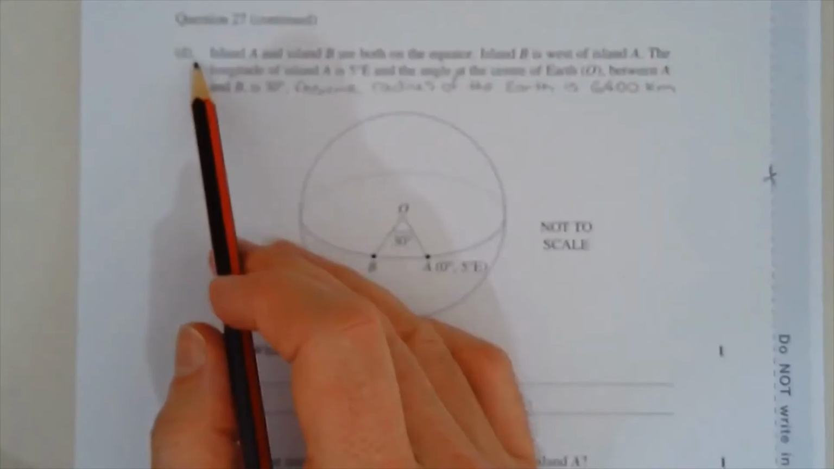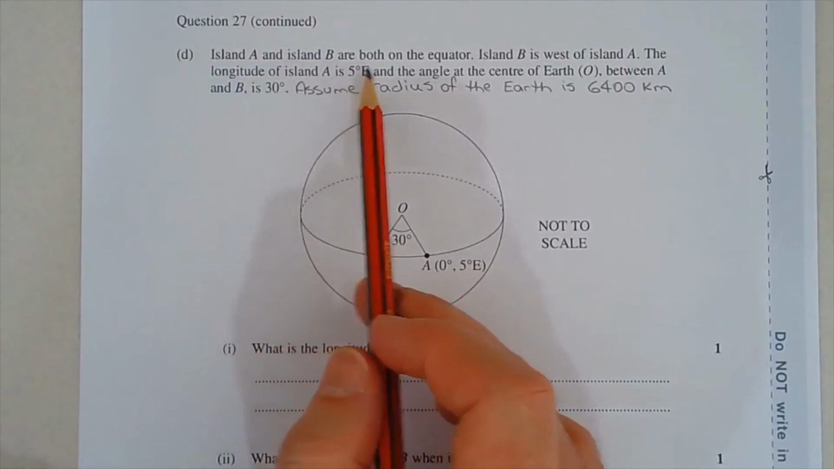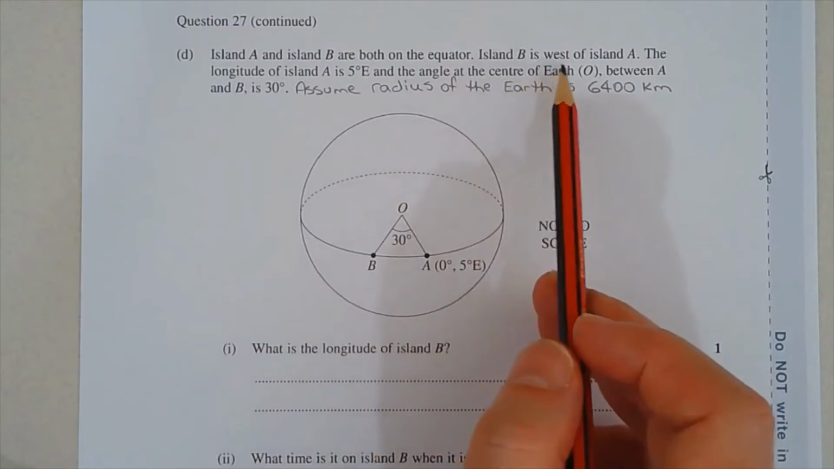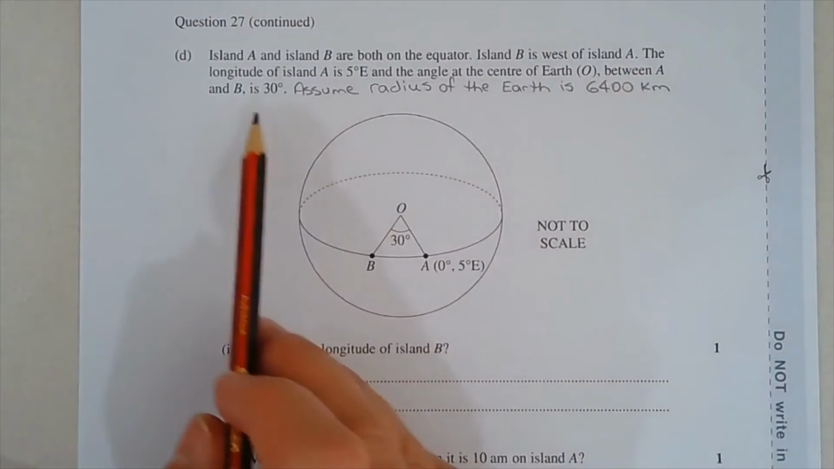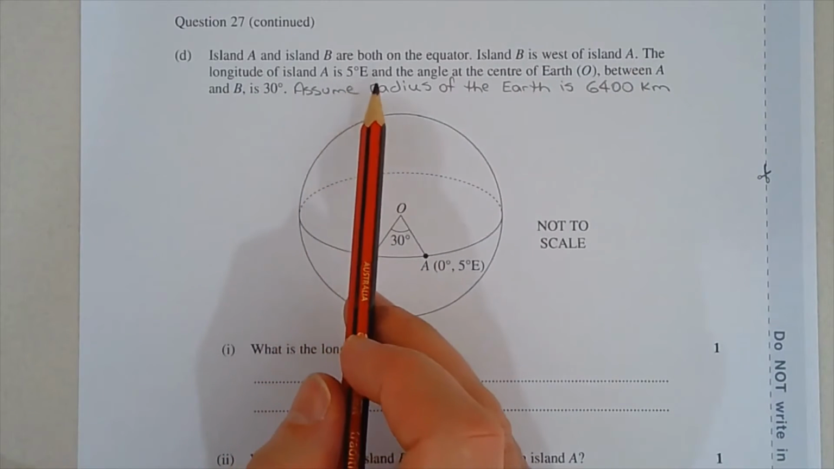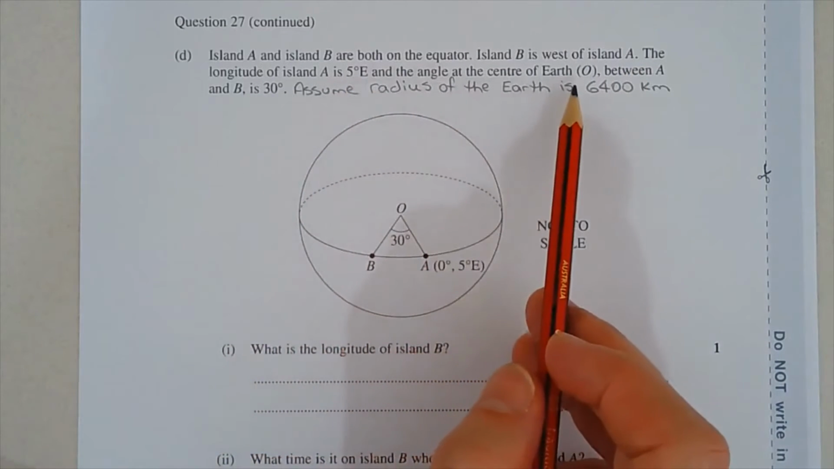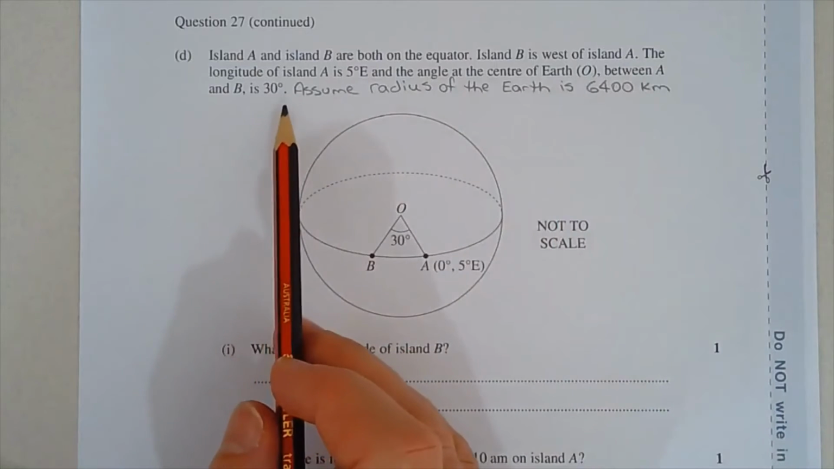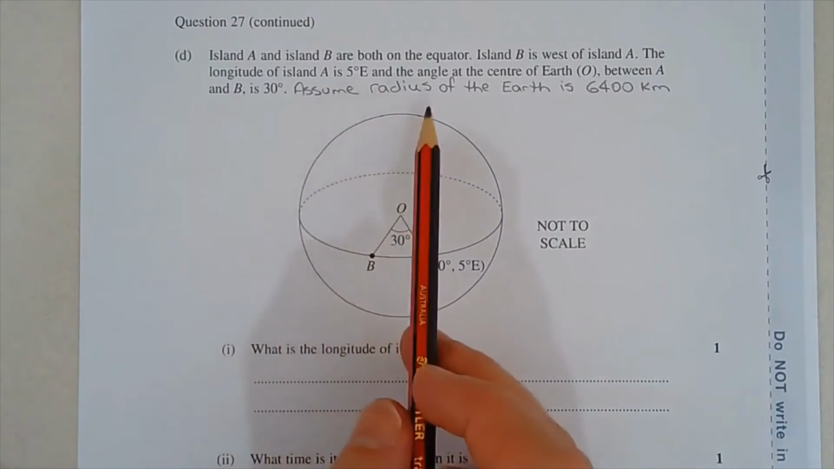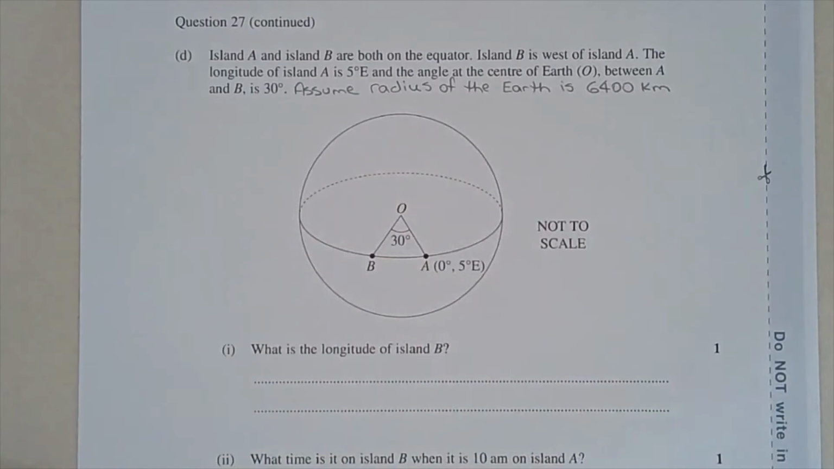Question 27D. Island A and Island B are both on the equator. Island B is west of Island A. The longitude of Island A is 5 degrees east, and the angle at the center of Earth O between A and B is 30 degrees. Assume the radius of the Earth is 6,400 kilometers.